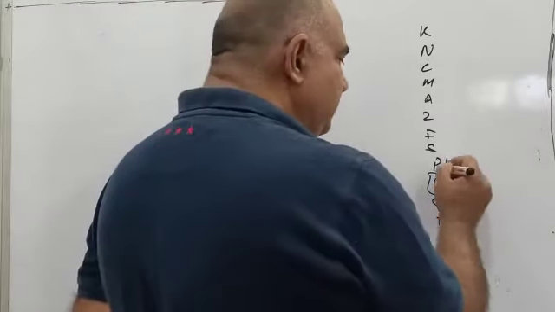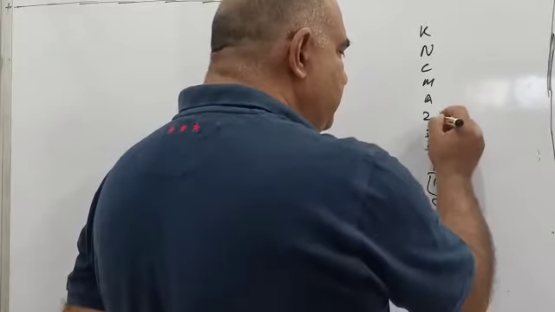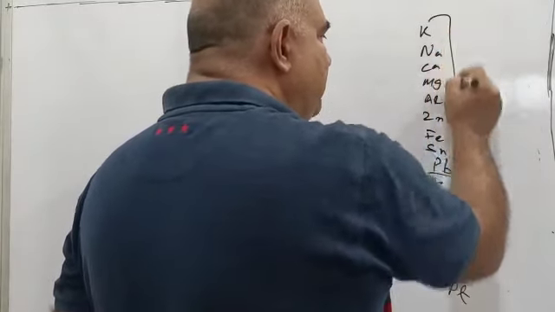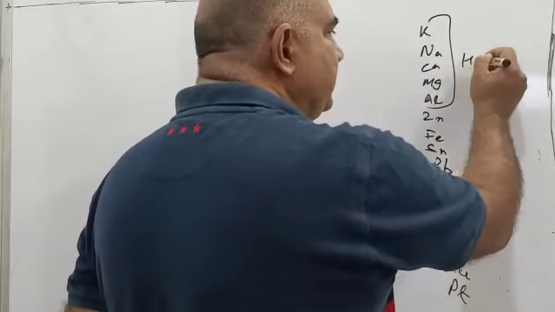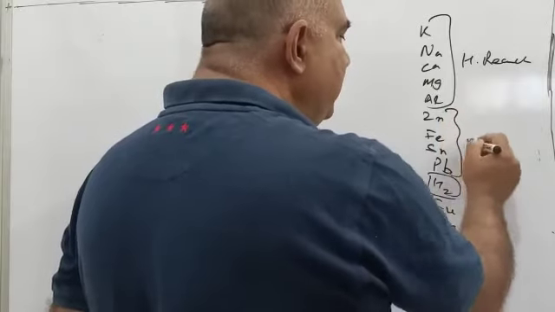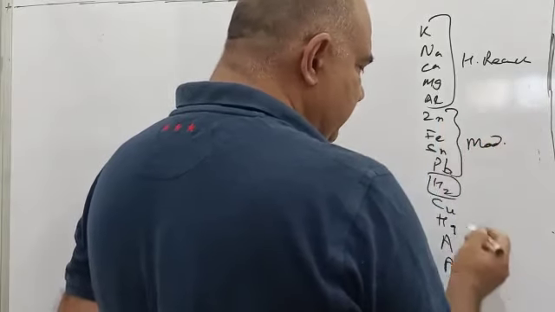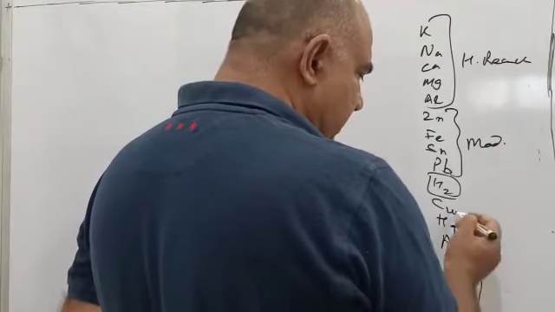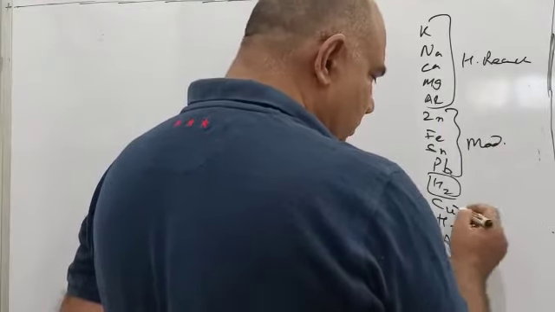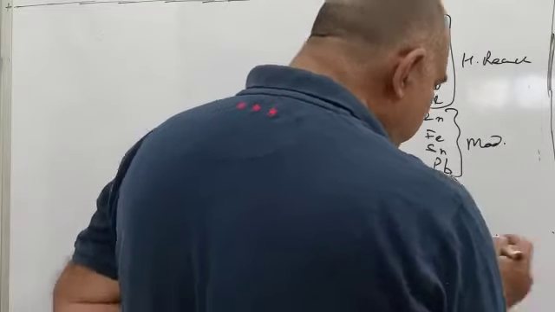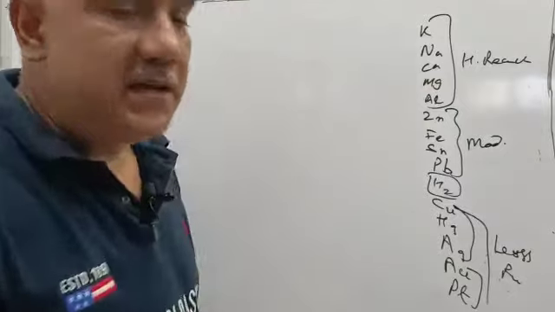This is Sn, Fe, Zn, aluminum, magnesium, calcium and sodium. Up to here these are highly reactive metals. Highly reactive, these are moderately reactive, and these at the bottom are the least reactive, and these are also less reactive metals. Now what procedure you will apply, that we will see.